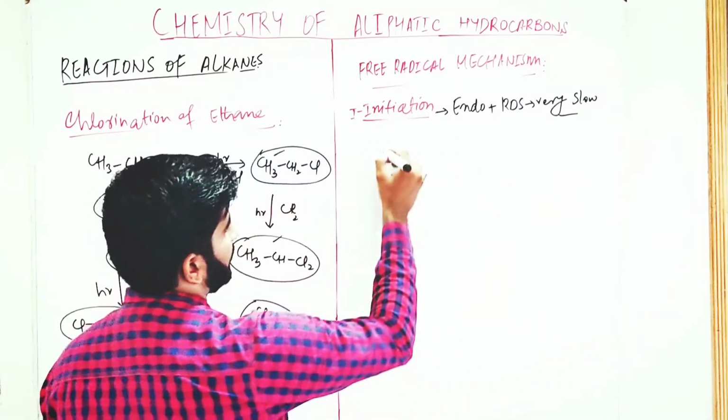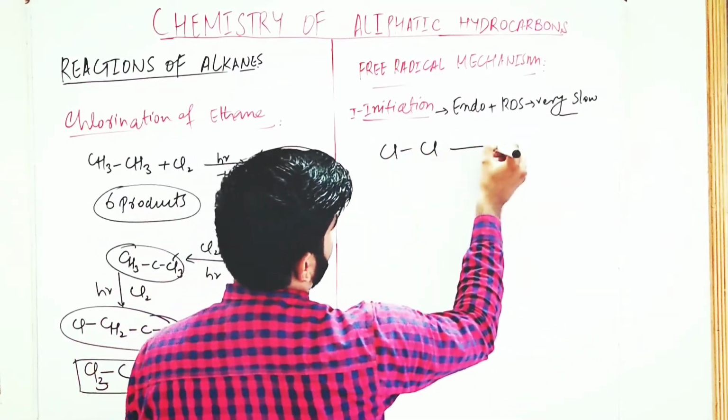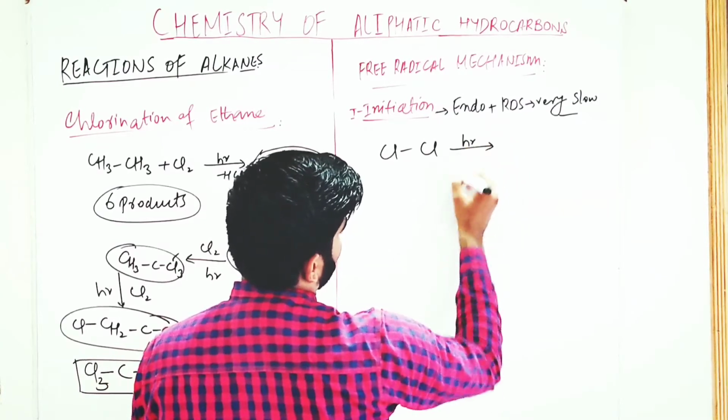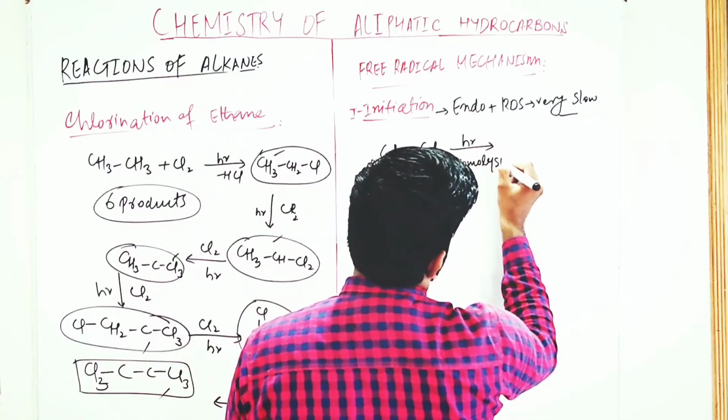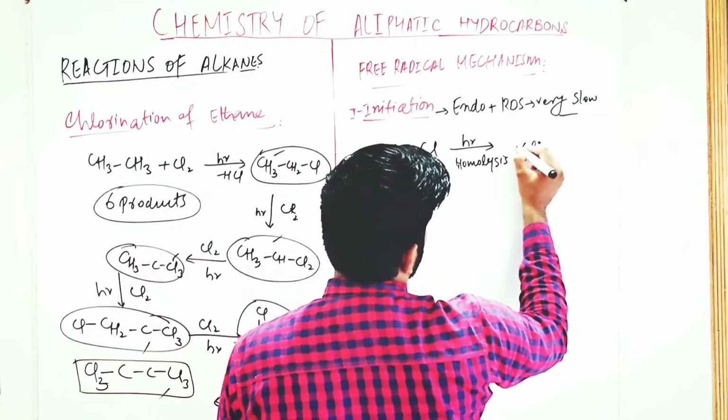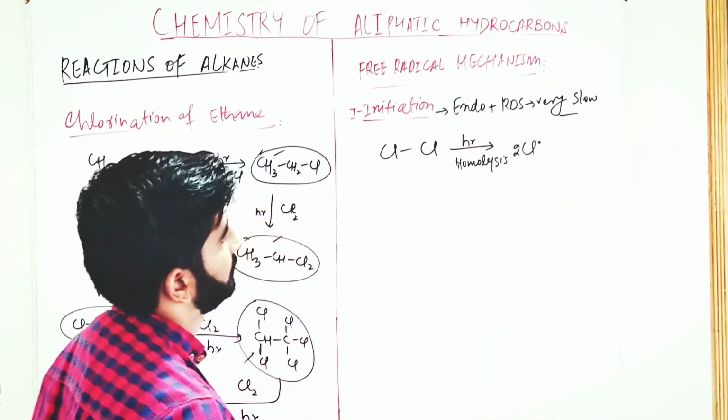In the first step, we have chlorine. In the presence of sunlight, homolysis takes place. Chlorine free radicals are formed.